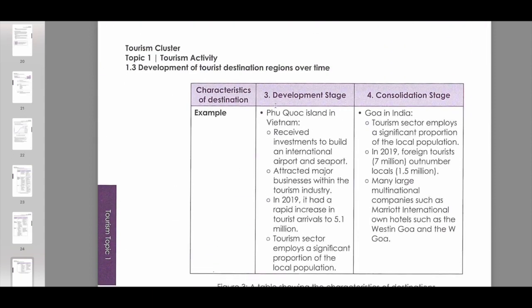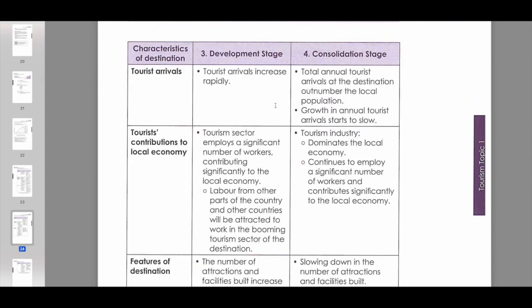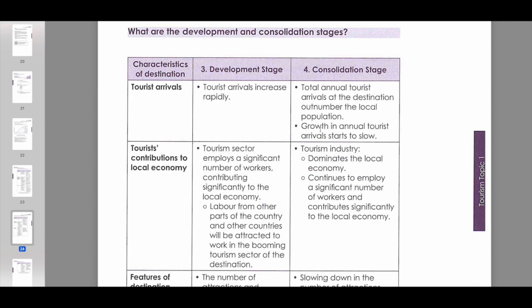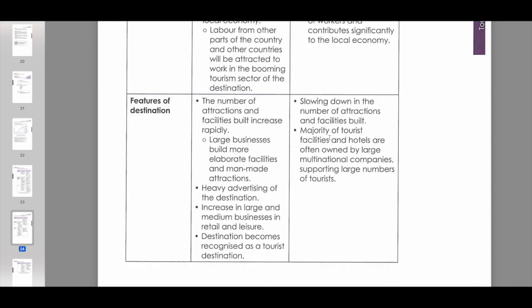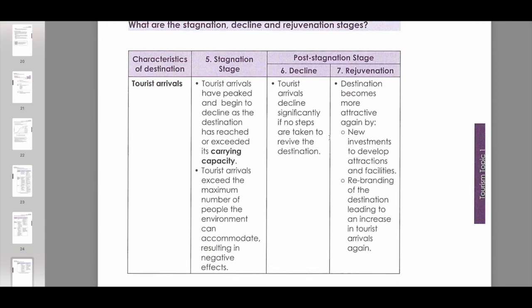If you read carefully, in consolidation it is still growing but slowed down. But Maya Bay has reached its peak already and is exceeding its carrying capacity. People were starting to complain that it was getting more crowded, no longer so beautiful, and no longer so nice to visit.